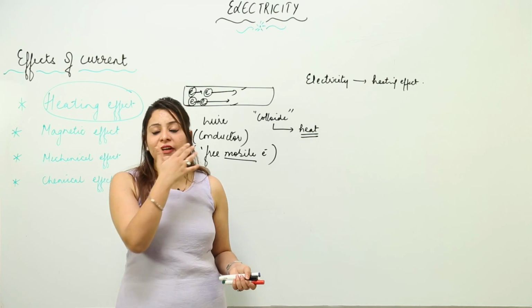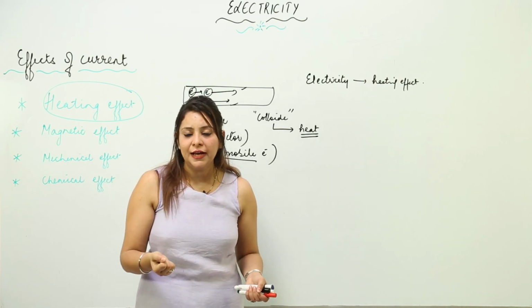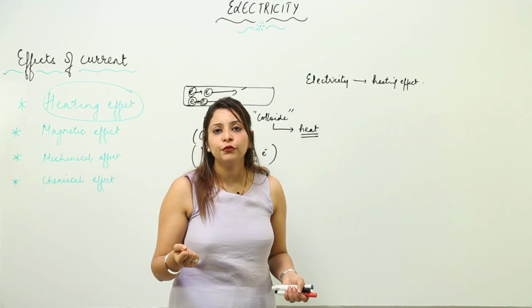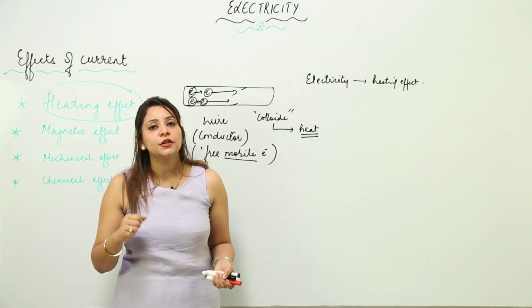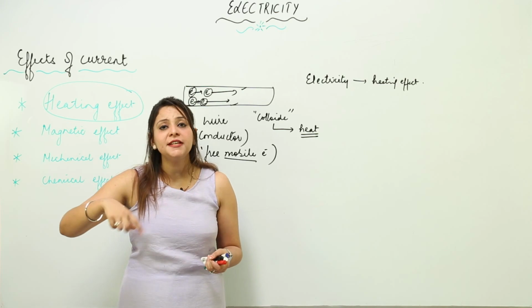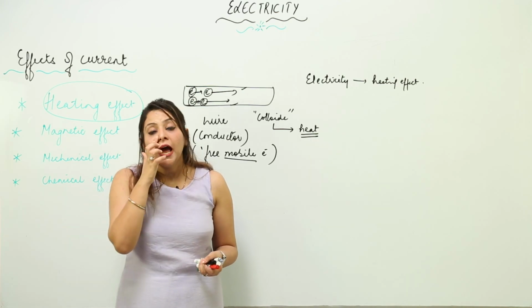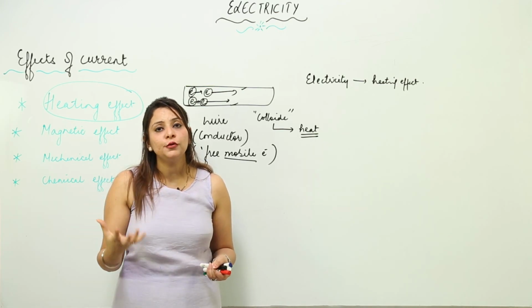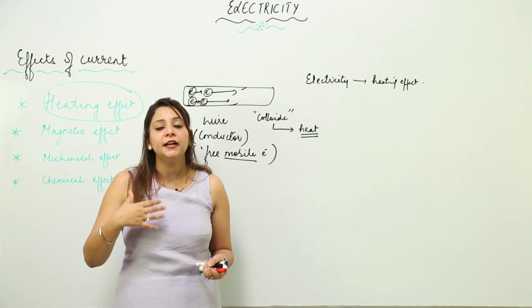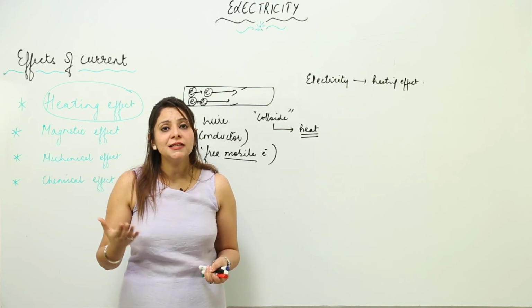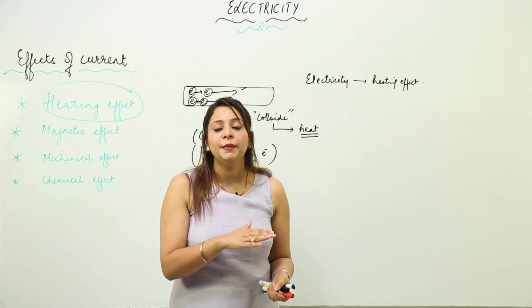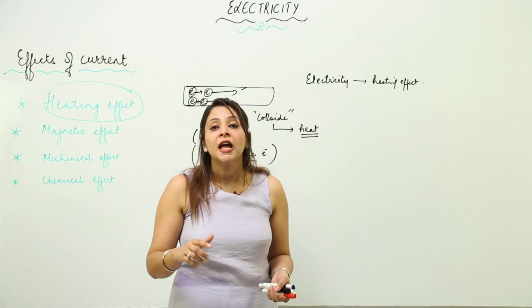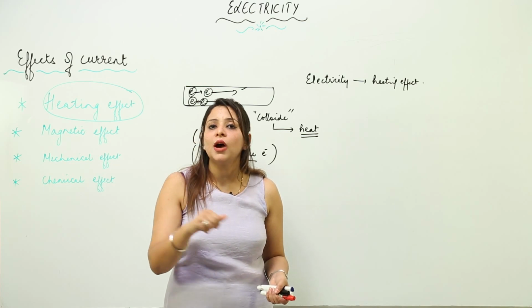Suppose you take an electric iron. We use an electric iron for ironing clothes, you know that, right? When we pass electricity through it, the element present in it gets heated up, and when a large amount of current is passed, the element gets heated to a large extent, due to which the base of the iron also gets hot, and that base is used to iron the clothes.